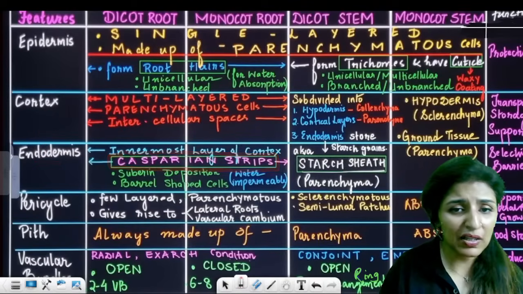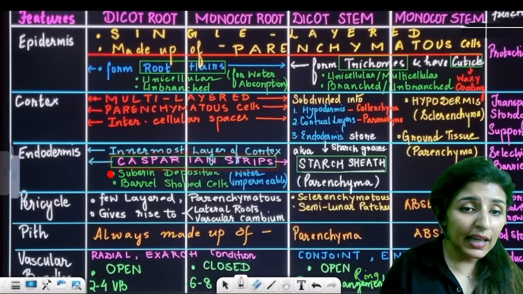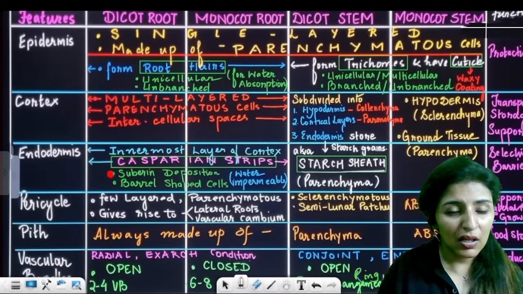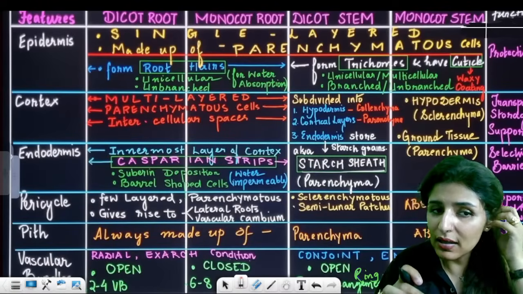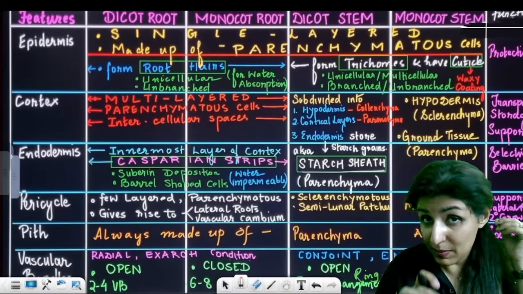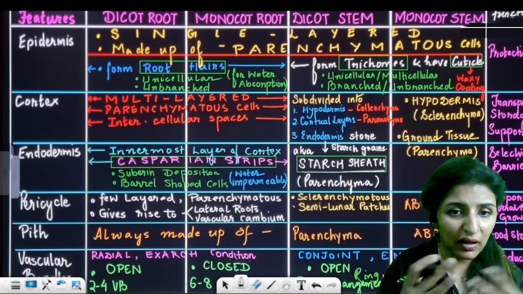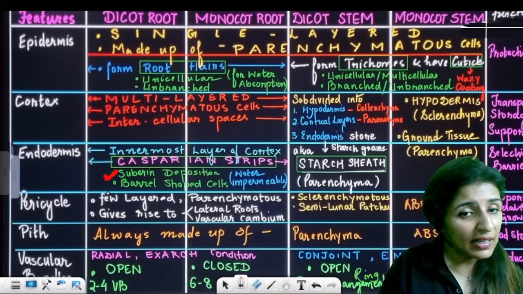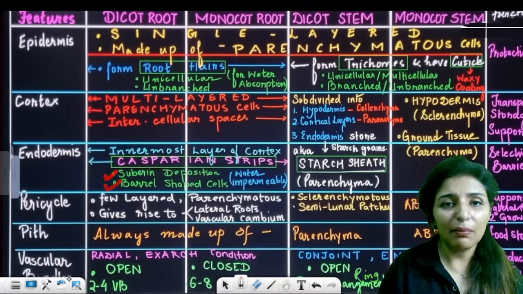Casparian is the name of the scientist. There is specialized suberin deposition in Casparian strips. Now suberin is water impermeable, so endodermis cells which have Casparian strips don't allow water transport. So in that case, we have some passage cells. They have barrel shaped cells.